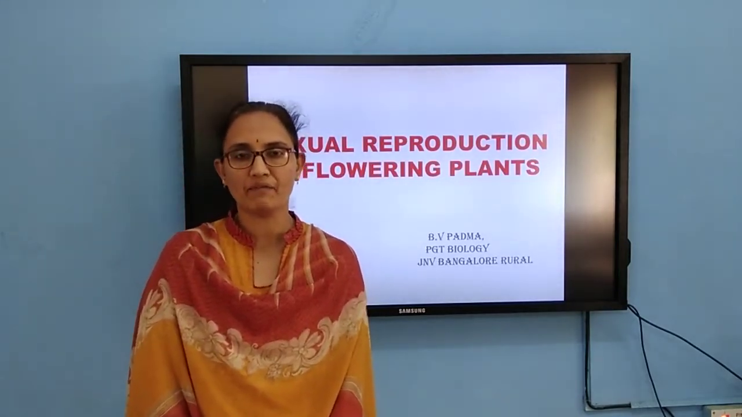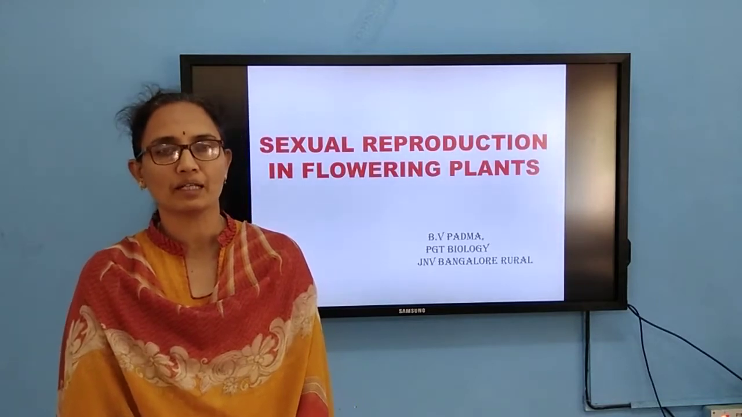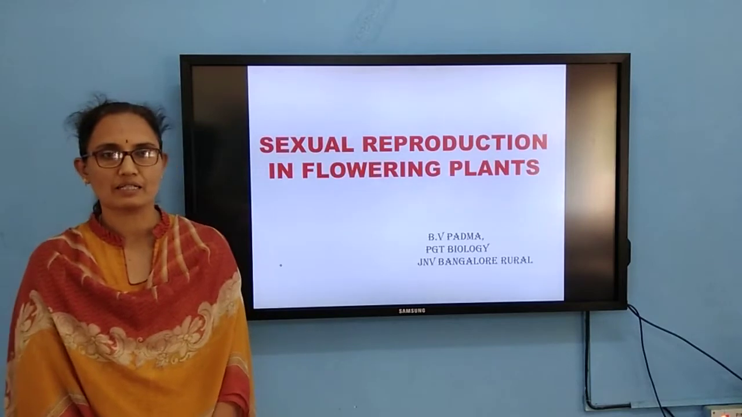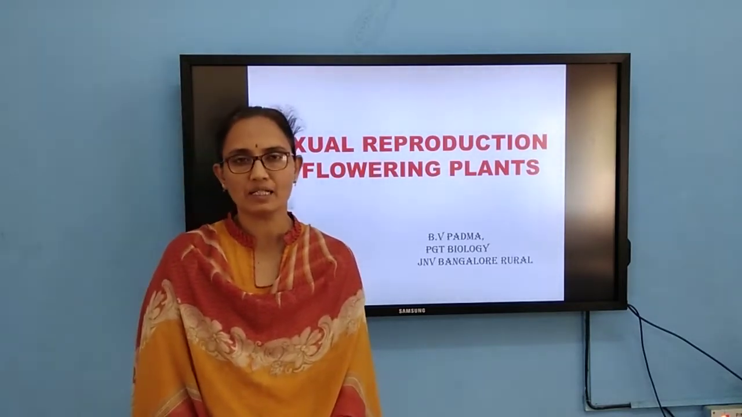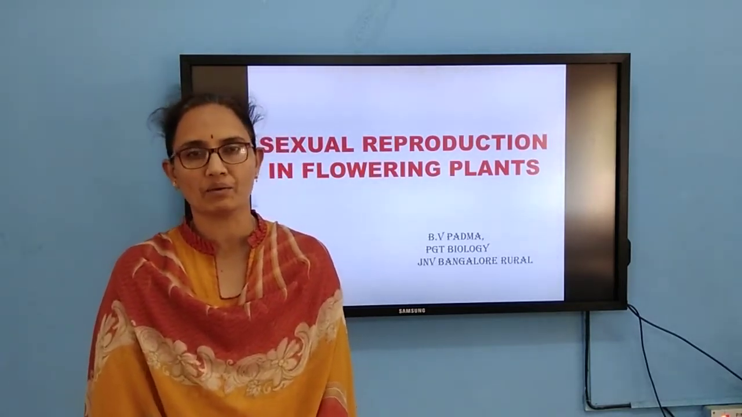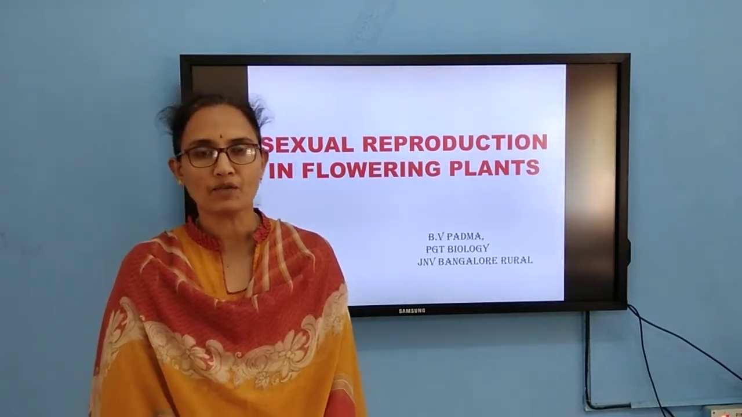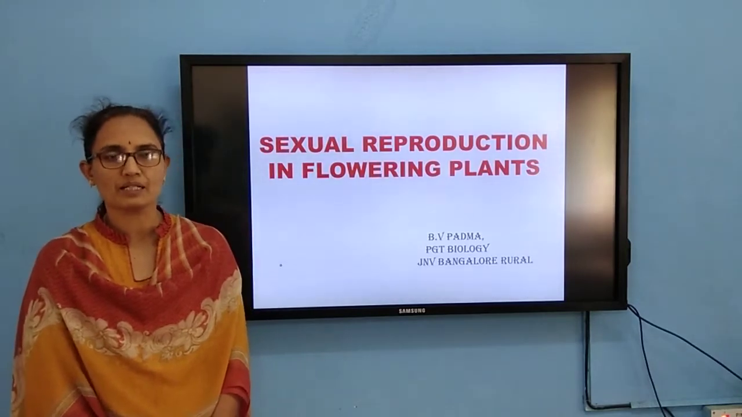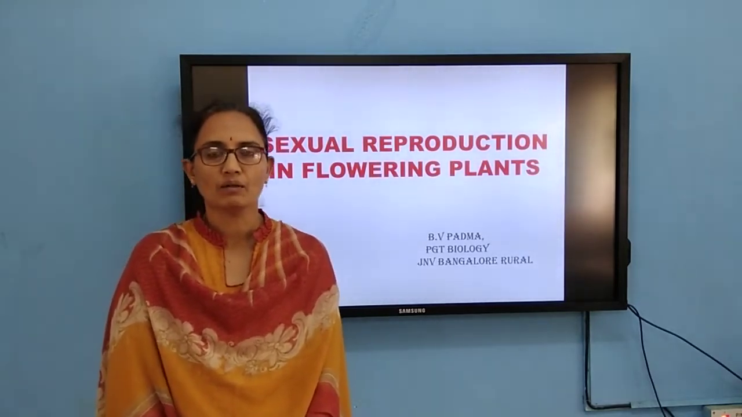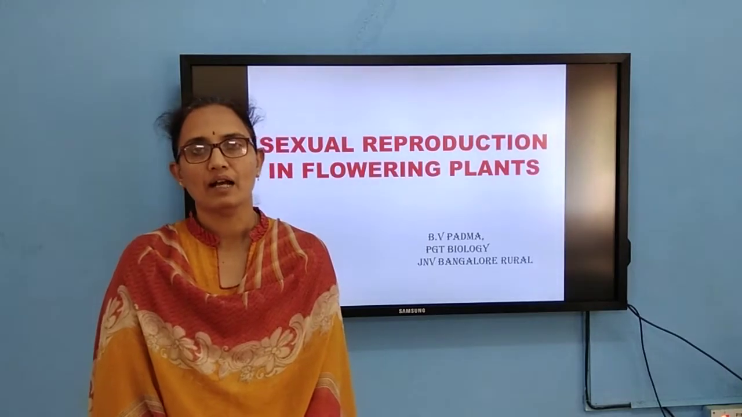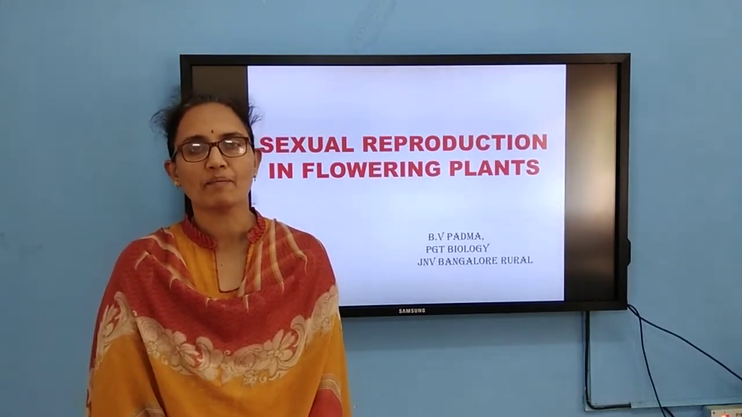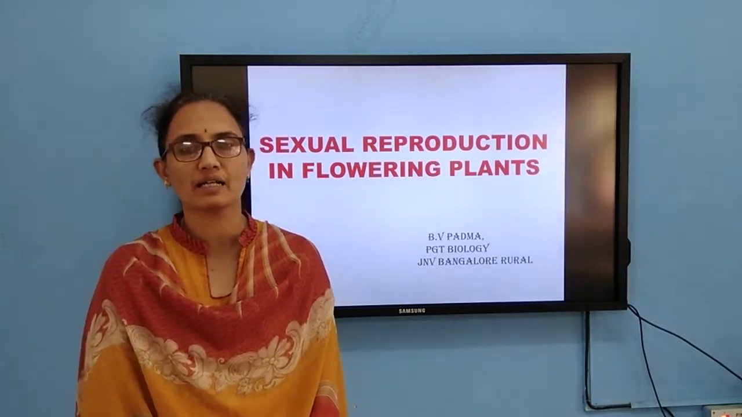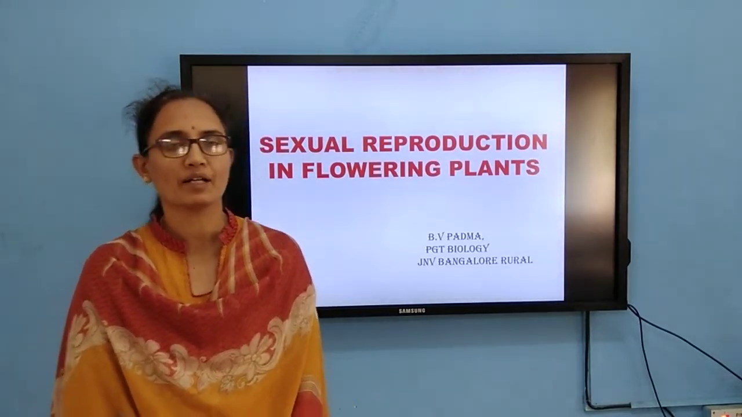Under pre-fertilization events, you are going to learn about gametogenesis, that is microsporogenesis and megasporogenesis. Then fertilization, in which you can notice double fertilization and triple fusion. Then post-fertilization events, which include the formation of the embryo, embryogenesis, the seed formation and endosperm formation, apomixis, polyembryony. All these things you are going to learn in this lesson on sexual reproduction in flowering plants.